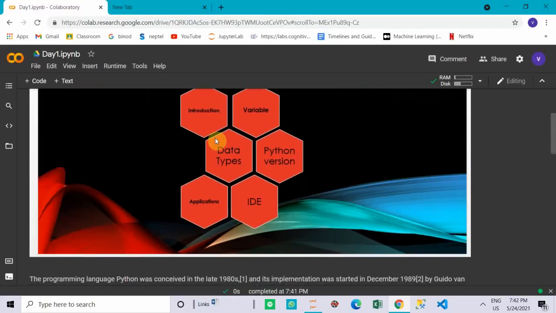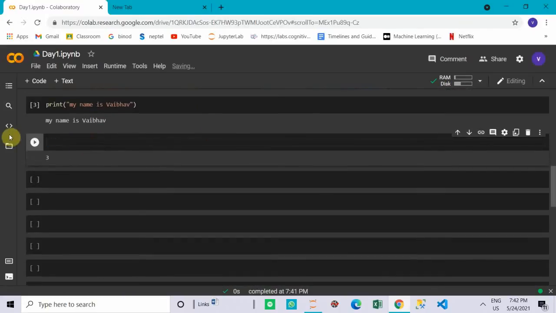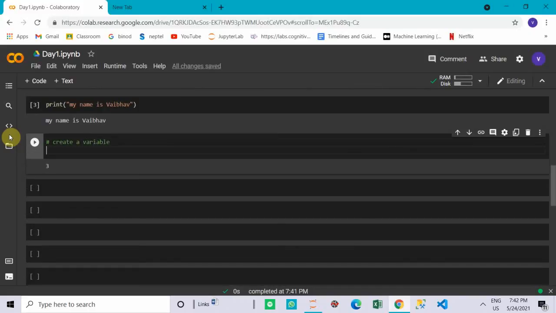So how to create a variable in Python? Since Python is a dynamic language, you can create a variable without writing the data type of the variable with the variable name. Like in C or C++ you write the type and then a equal to 10, meaning a will store the value 10 as an integer. But in Python you don't need to specify that. You just write a equal to 10.